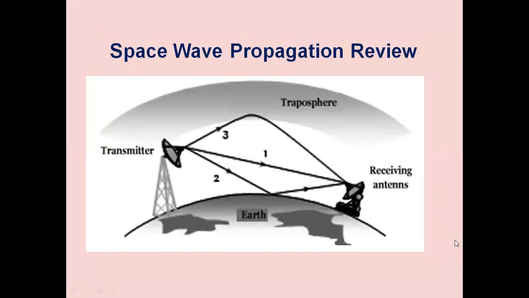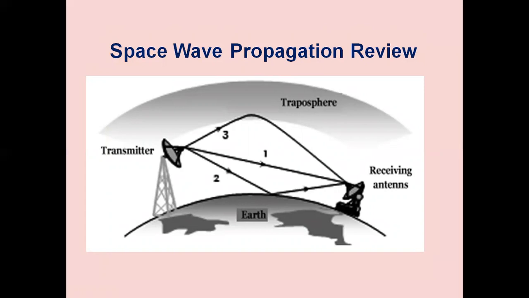And we also studied space wave propagation in detail. At a certain height, space wave propagation exists. It is also called direct wave propagation or line of sight propagation. Space waves are direct waves which travel in straight lines. However, since they depend on line of sight conditions, space waves are limited in their propagation by the curvature of the earth. Thus, they propagate similar to electromagnetic waves in free space.